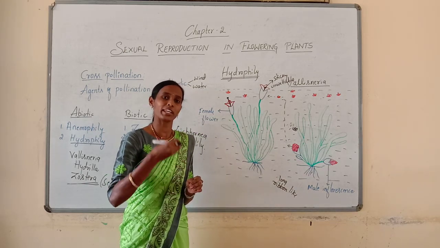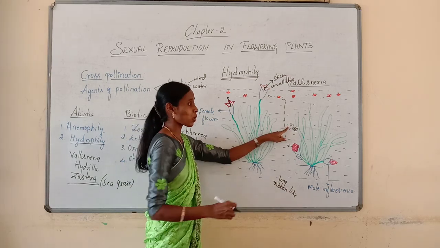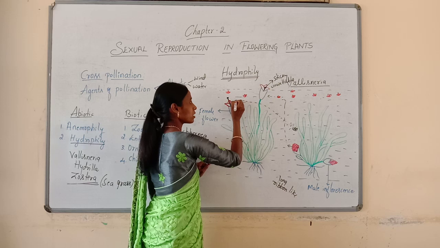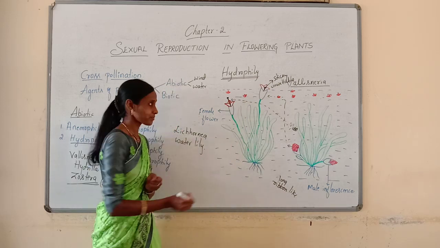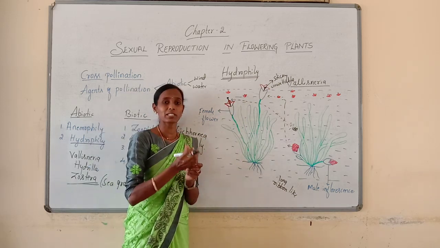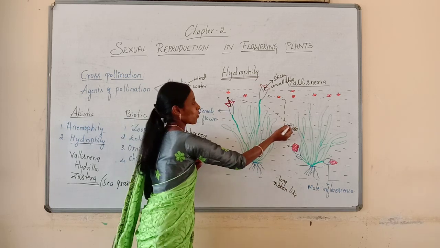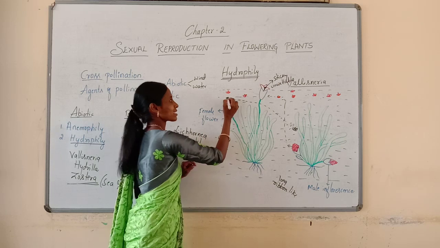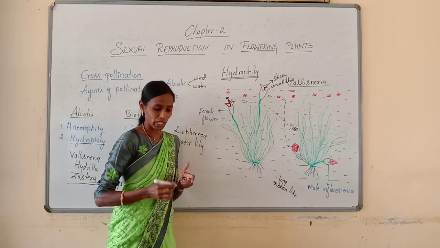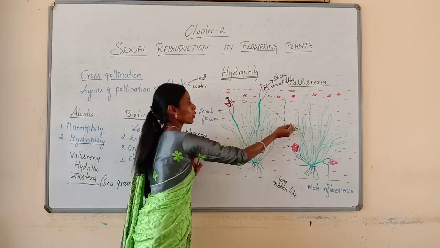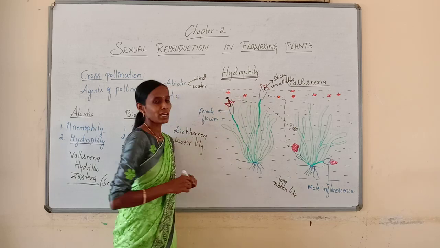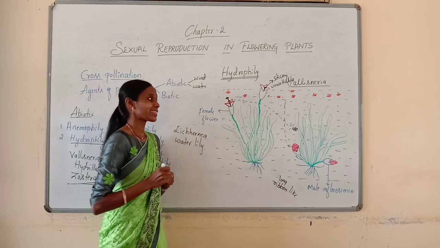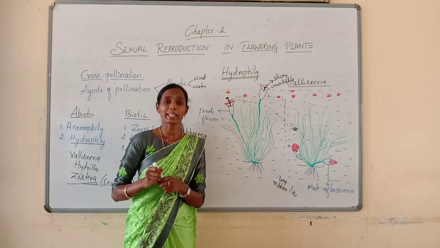The pollen grains are released into the water, and these pollen grains will be passively carried by the water towards the female flower. As the female flower contains a long stigma, the pollen grains can be attracted towards the stigma, as it is sticky in nature. The stigma is usually sticky, so that the pollen grains can attach to the stigma in order to achieve the pollination.